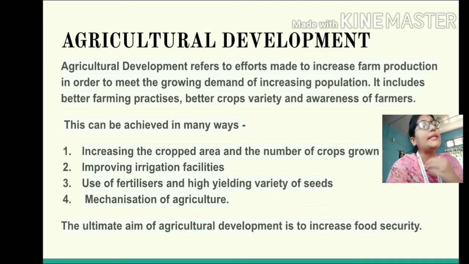Because we all know that in India, agriculture is one of the most important occupations. In fact, agriculture is the predominant occupation in India, right? Especially in the rural areas, most of the people, or you can say the majority of the people, are dependent on agriculture for their livelihood. So under such circumstances, don't you think that we need to focus on different ways to develop agriculture? So students, keeping all these things in mind, this concept of agricultural development has been introduced, right?